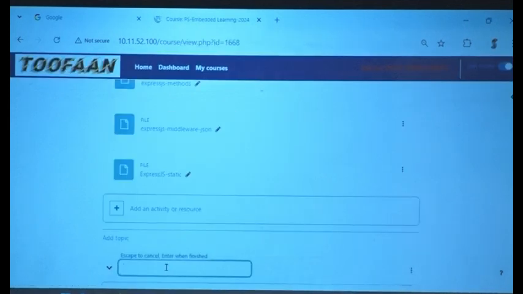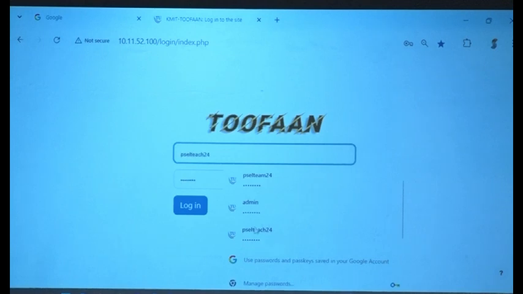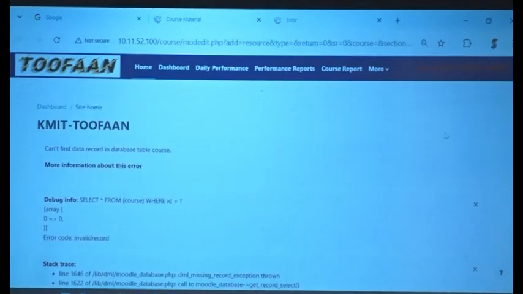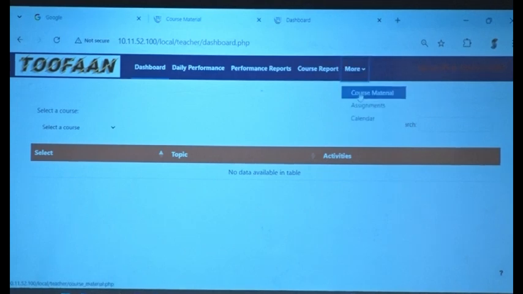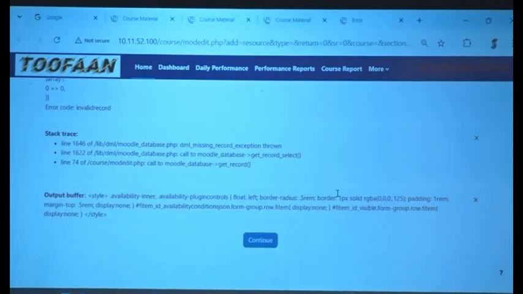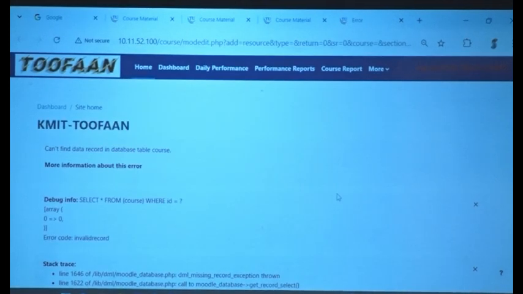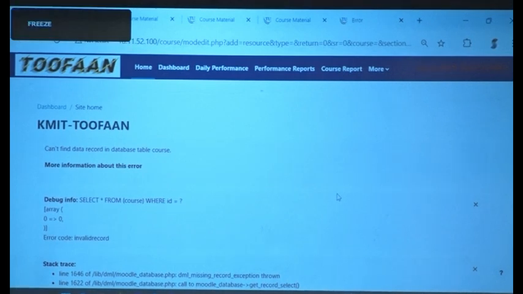We are at day 17. Log in as teacher, go to course material, upload material. Okay, there seems to be an issue with uploading course material. So let me freeze the screen. I'll share it with you in WhatsApp. Please pick it. I'm going to share 3 files. I'm not too sure why you're not able to upload. I hope the network folks can look at it. At the same level as your JSON file, directly under your project folder, please. Only then it will work.